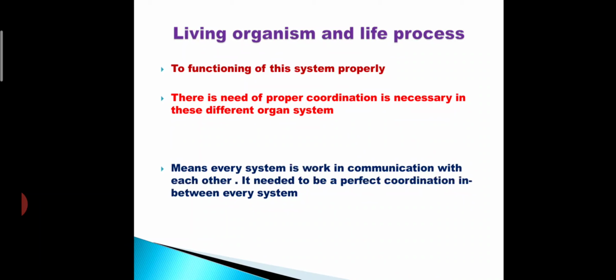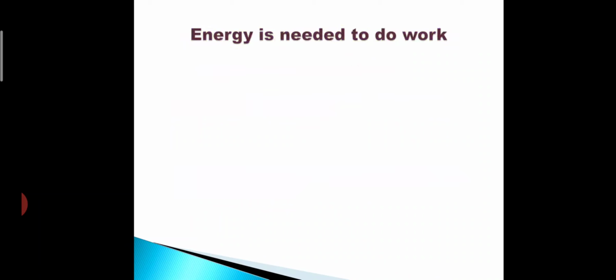Means every system works in communication with each other, and a perfect coordination is needed between every system. Means every organ of our body is coordinated with each other properly. That time only our body system performs properly, otherwise it collapses.